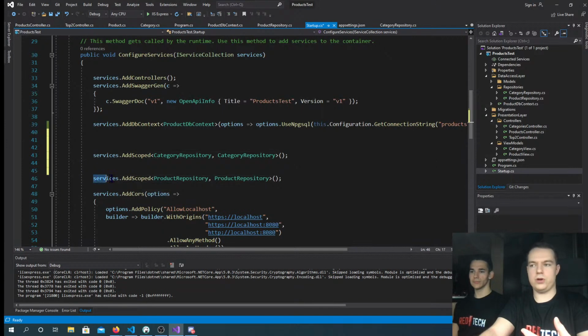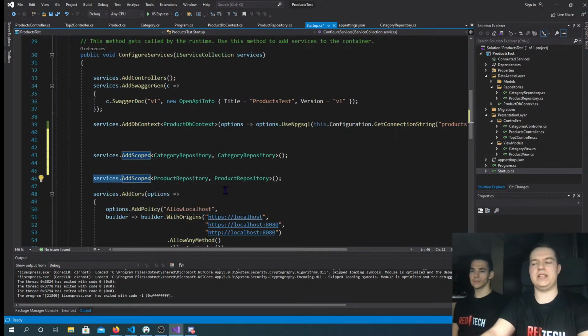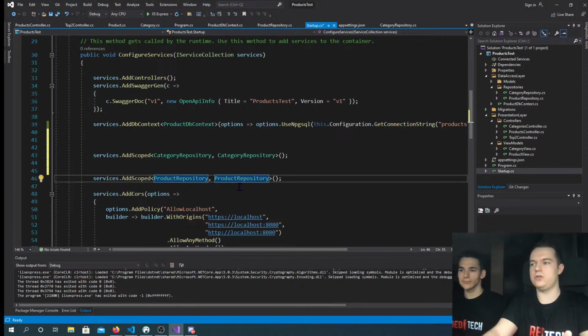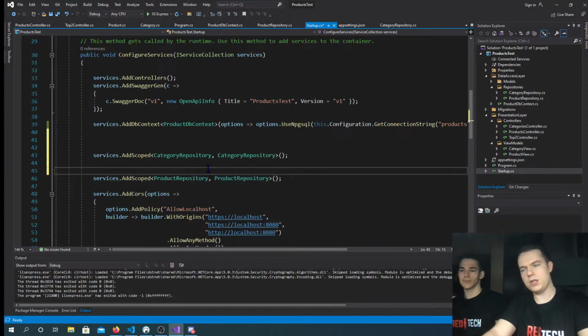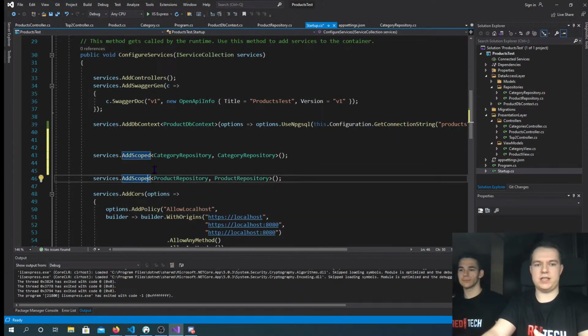We go services dot add scope or add transient, and then we provide it with an interface and with its implementation. In our case, it's the same, but usually you're going to use an interface here, and then here you're going to use its implementation.